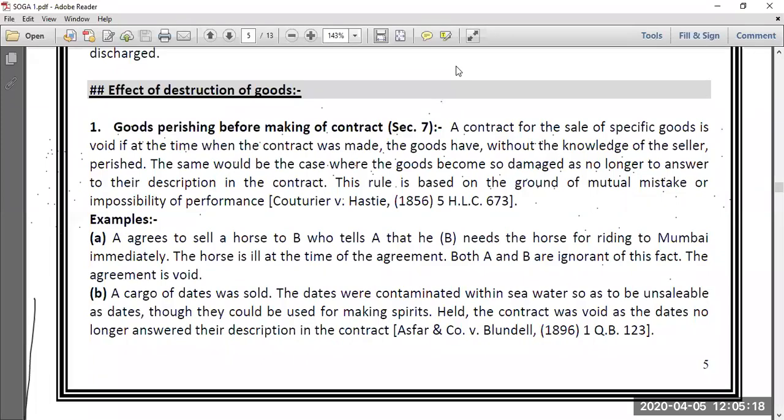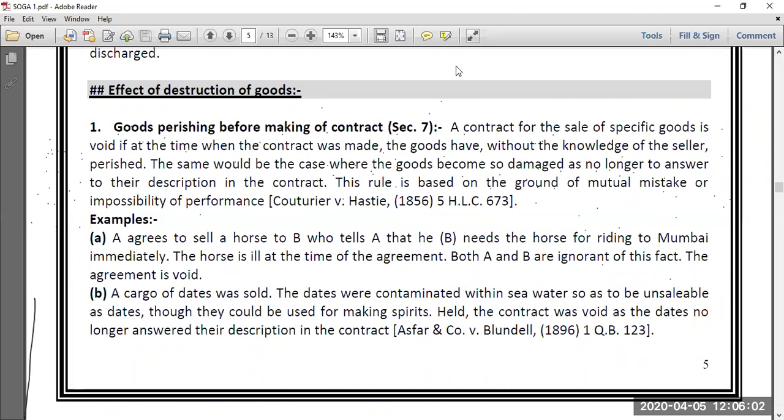Now let us read the section. A contract for sale of specific goods is void if at the time when the contract was made, at the time, understand, when the contract was made, the goods have, without the knowledge of the seller, perished. Perished means destroyed. The same would be the case where the goods become so damaged as no longer to answer to the description in the contract. This rule is based on the ground of mutual mistake or impossibility of performance. This is the wording of the honorable judge in a very famous case of Couturier versus Hastie.